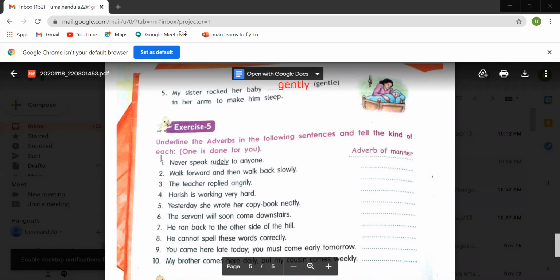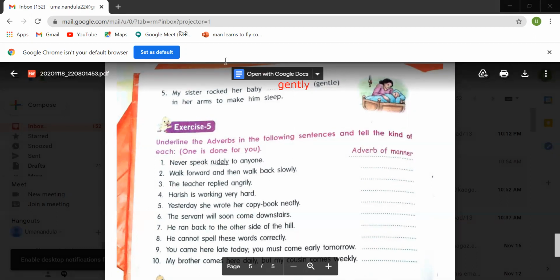Okay. So, you see, never speak rudely to anyone. This is adverbs of manner. Now, you have to write walk forward and then walk back slowly. So what will be this actually, children? Here walk forward. Where, when you question, you will be having adverbs of place. And walk back slowly. How? Slowly. It is adverbs of manner. So in this you have walk forward is adverb only, but it is adverb of place.